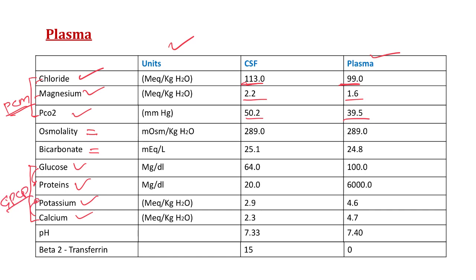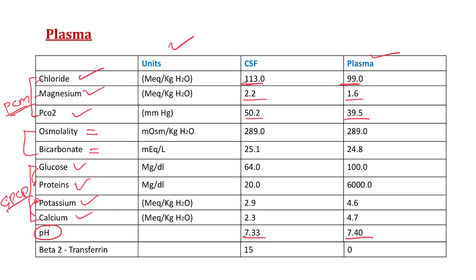So the mnemonic for the constituents which are less in CSF than plasma is GPCP. If you can memorize the constituents which are more and less in concentration with plasma, what is left? The only constituents which are equal in concentration. See, very simple. Now see, sir, the pH. So the pH of CSF is 7.33 and plasma 7.4.